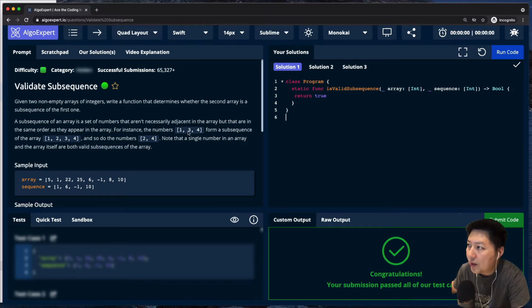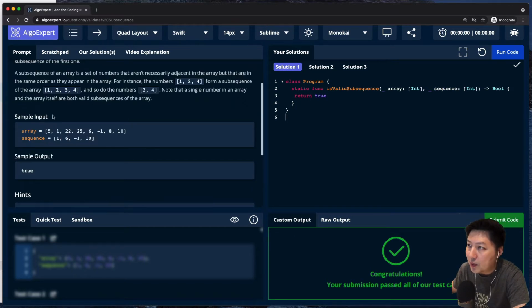1, 3, 4 is a subsequence of this array 1, 2, 3, 4. Why? Because they are in the same order as they appear in the array. So 1 is over here, 3 is over here, 4 is over here. If this array is 1, 4, 2, 3, then this will not be a subsequence anymore. Okay, so another example would be this one over here.